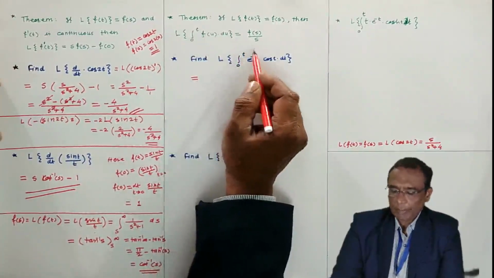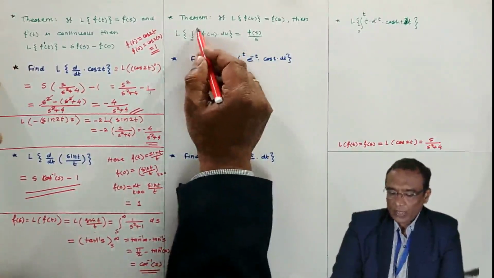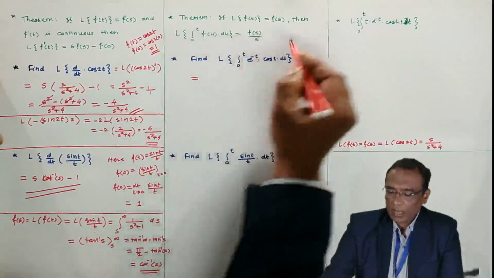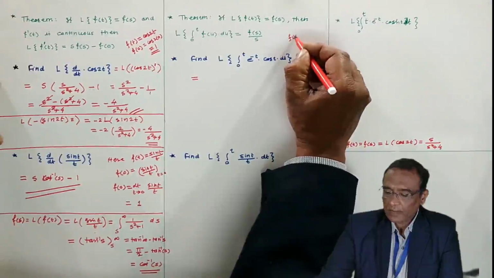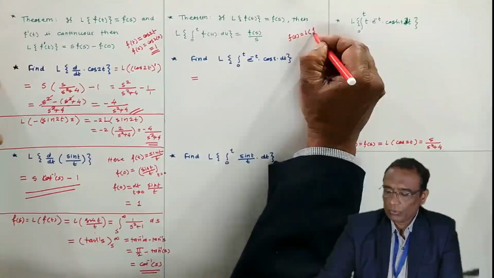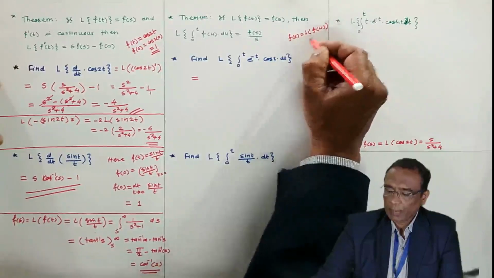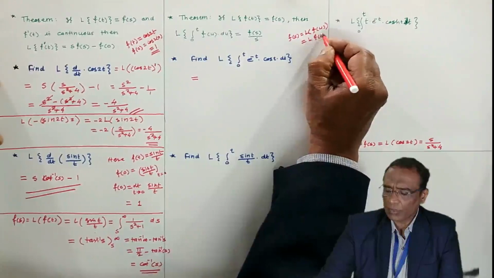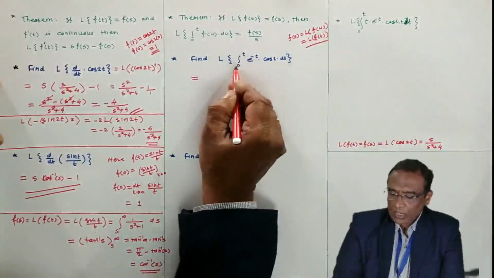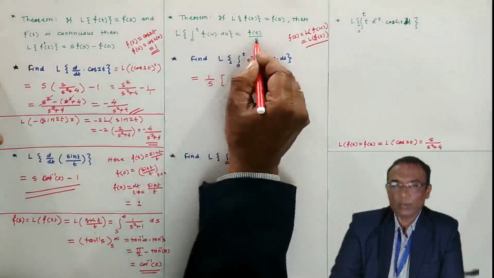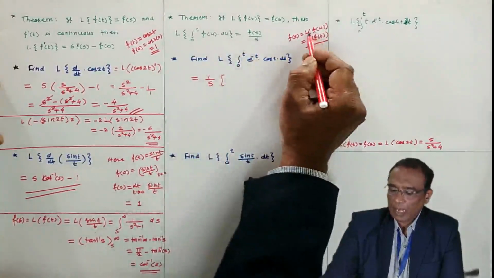So what happens here? Against this integration, s appears in the denominator. And what is F(s)? Here F(s) is the Laplace transform of f(u), and the Laplace transform of f(u) is the Laplace transform of f(t). That's all. Now, against this integral, I have written s in the denominator.